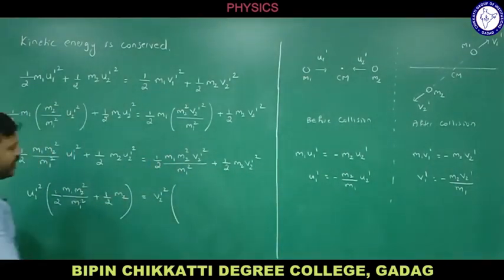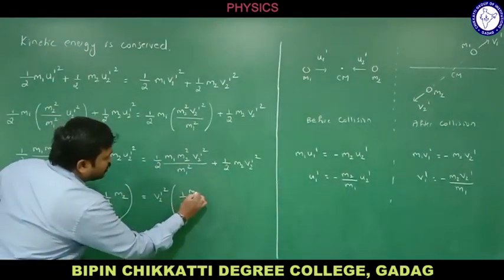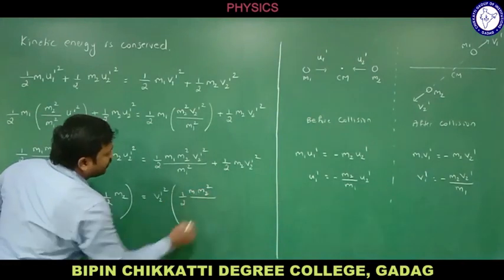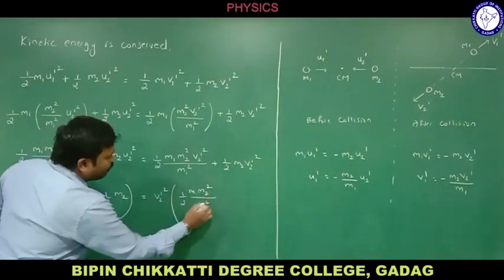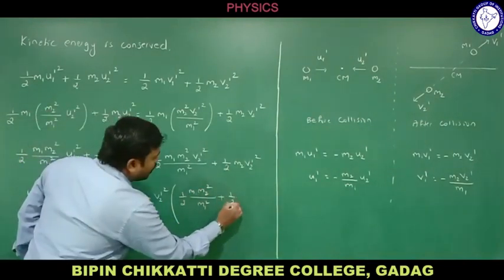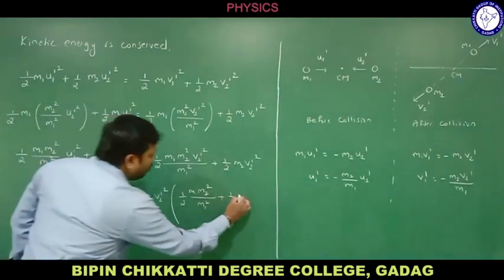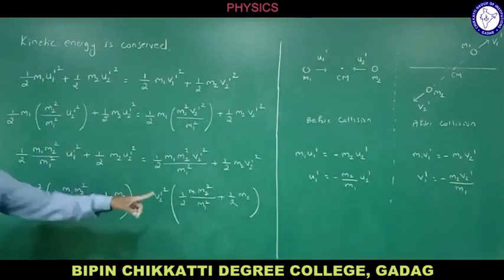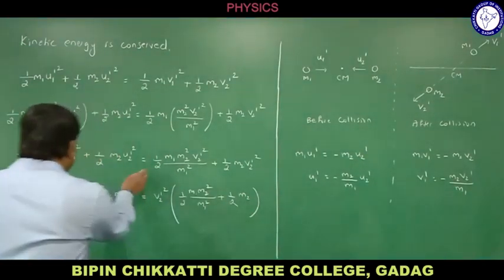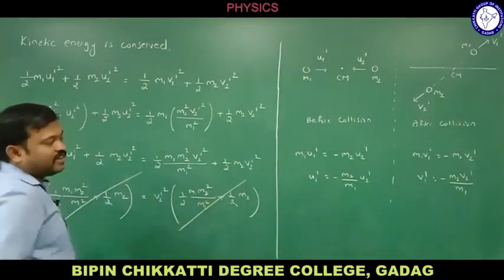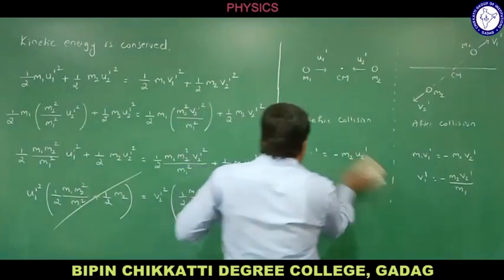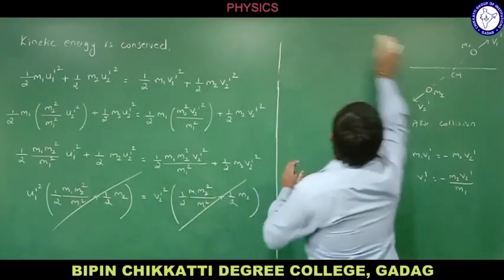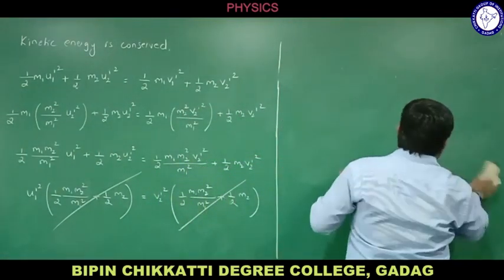The terms in the bracket are the same, which means they cancel each other. As those two terms cancel each other, what do we get?